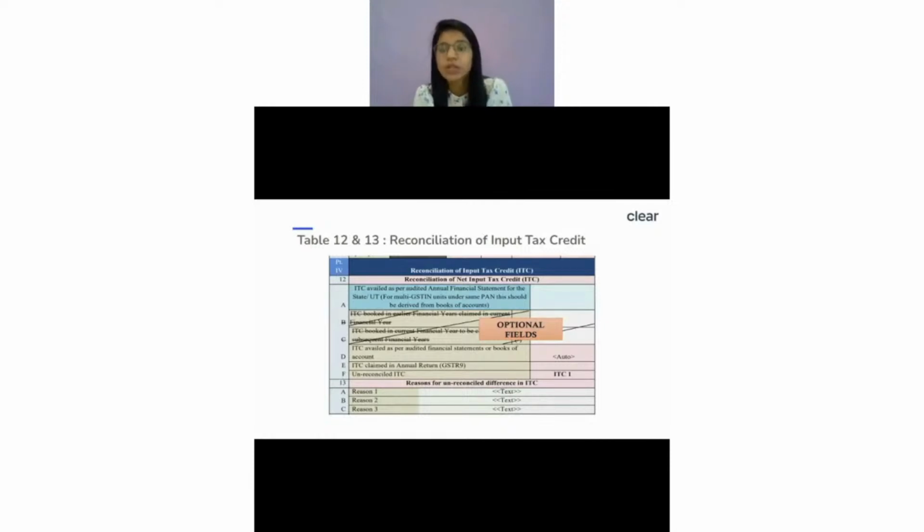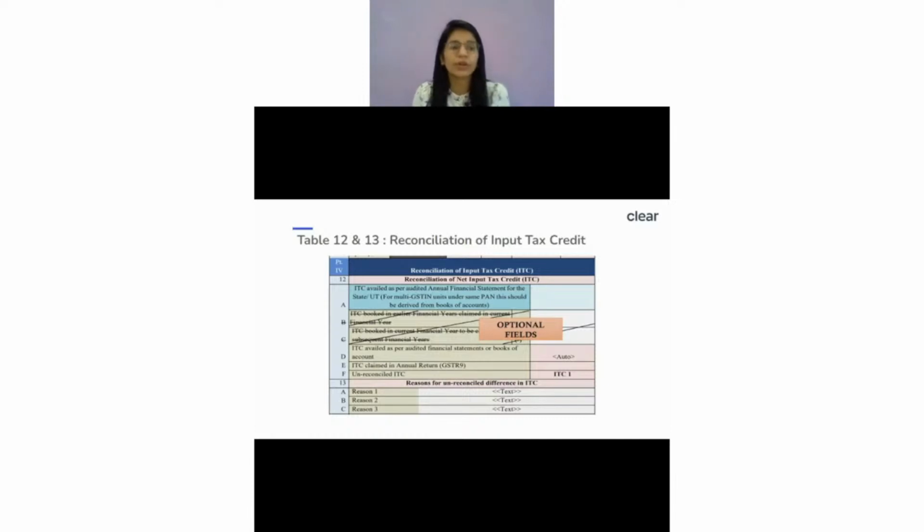The answer is no. So here is one important part which you should understand: you will be allowed to claim that ITC in the 3B form itself, and in the 3B form, the last period for which you can claim ITC is the October return period, because for the November return period the due date will be in December, so the time is already gone. So ultimately, you will be able to claim that ITC for the previous financial year in the October return itself, and the timeline till which you should file that October return would be 30th of November. So these are the two important points which we should understand, because if you're filing after 30th November, you will not be allowed to claim ITC of the previous financial year.